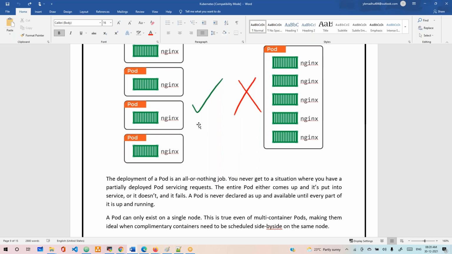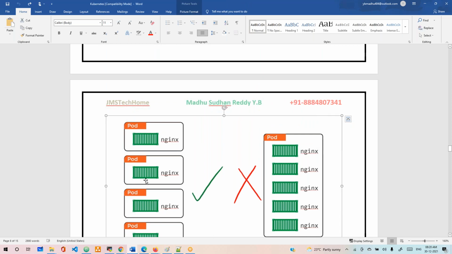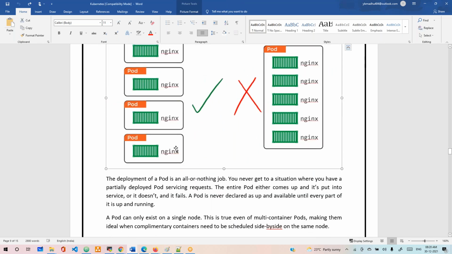Different containers? No, here, remember, it's a pod. Each pod has a different IP. Inside the pod, there are 5 containers, and all containers have the same IP. Understand now? Let's say there are 5 boxes here, in this image. These 5 pods have 5 different IPs.